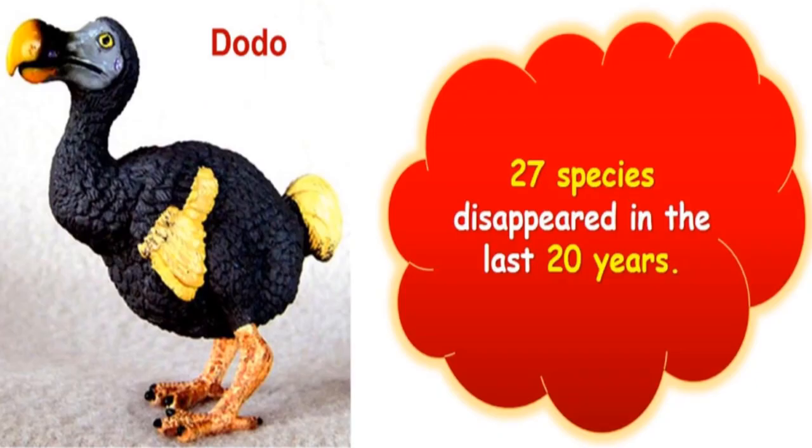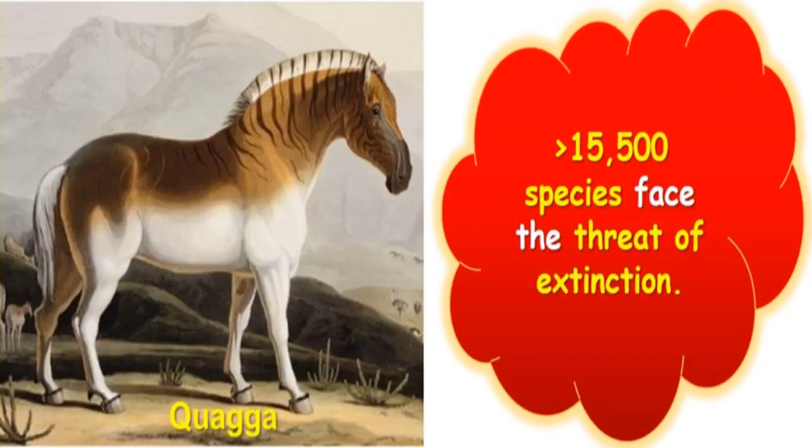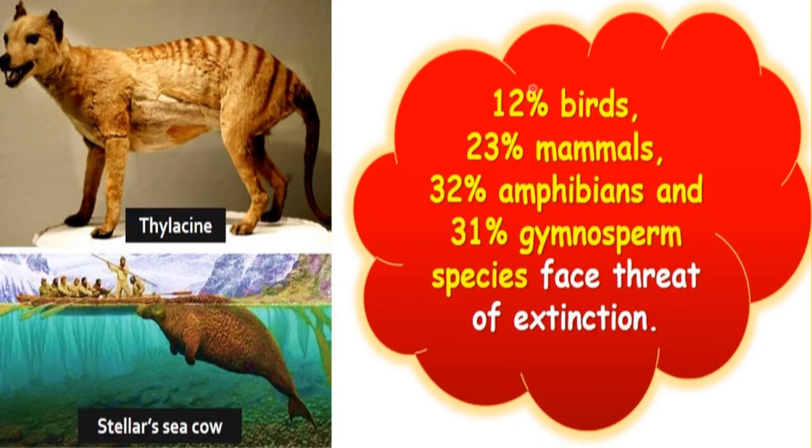27 species disappeared in the last 20 years. So this is a very large number. And more than 15,500 species are facing the threat of extinction. Then 12% of birds, 23% of mammals, 32% of amphibians, and 31% of gymnosperms, all these species are facing the threat of extinction.